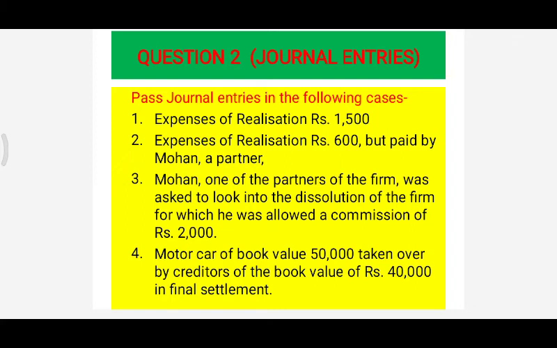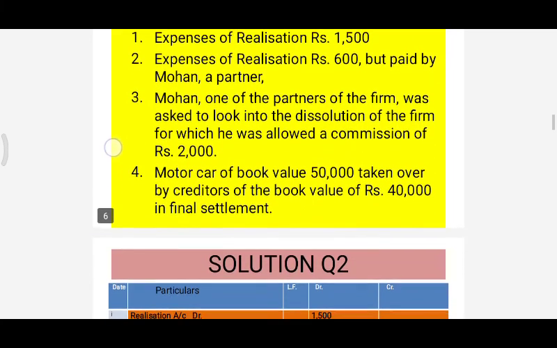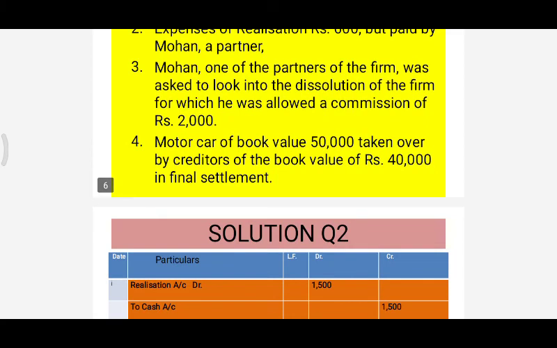In this entry there is no information on who has to bear the expenses; the question is silent about who has to bear it. In that case the expenses have to be borne by the firm through its realization account. So the entry will be realization account debit to cash account, being expenses on realization paid rupees 1500.